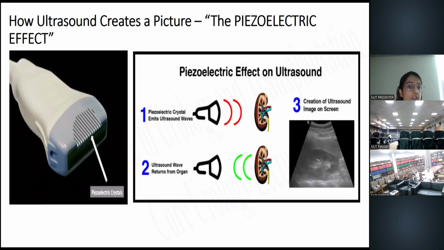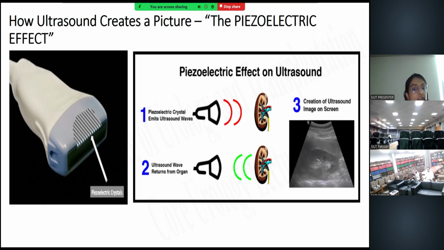Now, how does ultrasound create a picture? The very well-known piezoelectric effect. This is a picture of the transducer over the left side. Basically, they are piezoelectric crystals. They are very minute, and we cannot see them with the naked eye. They are packed within the ultrasound transducers. Whenever an electric current is applied to these piezoelectric crystals, they contract and expand. At the same frequency, the electric current is converted into mechanical energy, and this is then transmitted into the body.